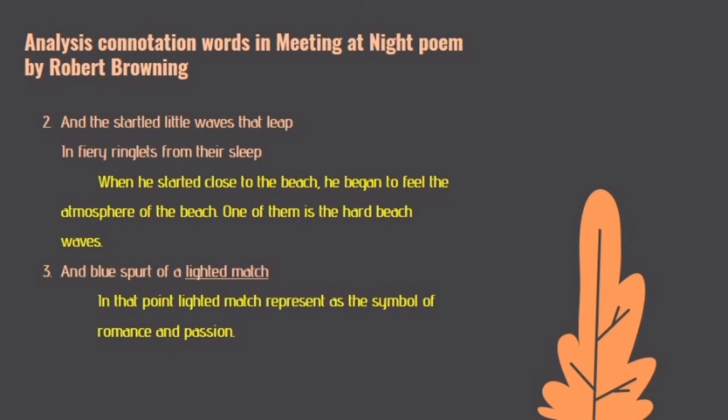Second, the startled little waves that leap in fiery ringlets from their sleep. When he got close to the beach, he began to feel the atmosphere of the beach. One of them is the hard beach waves. And the third, the blue spurt of a lighted match. At that point, the lighted match represents the symbol of romance and passion.